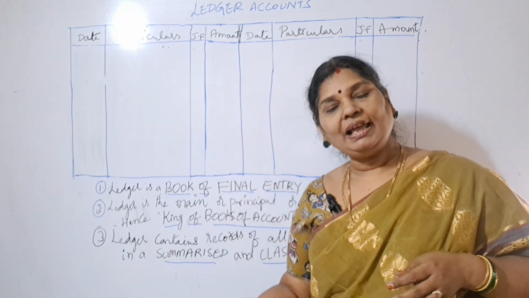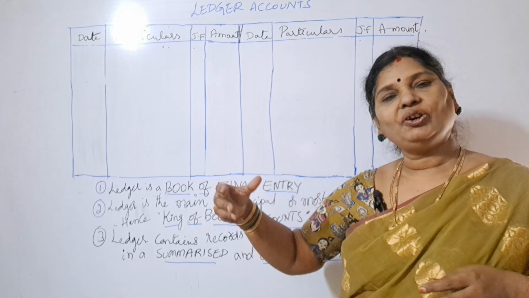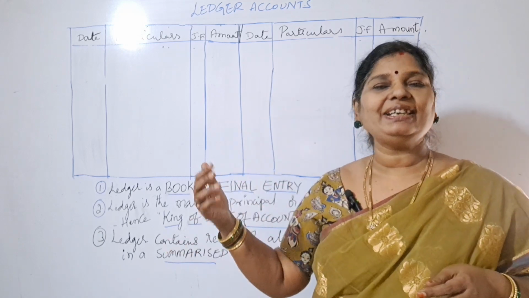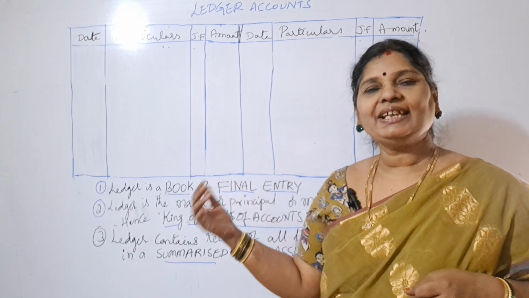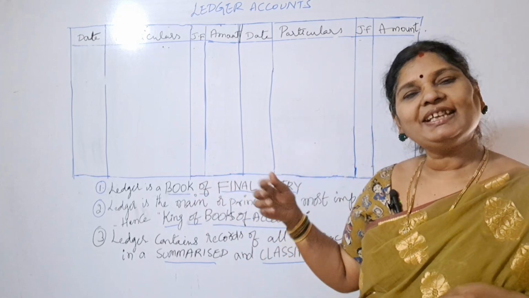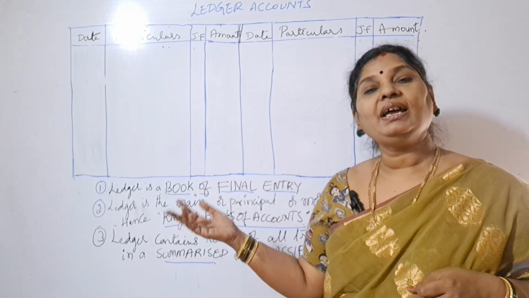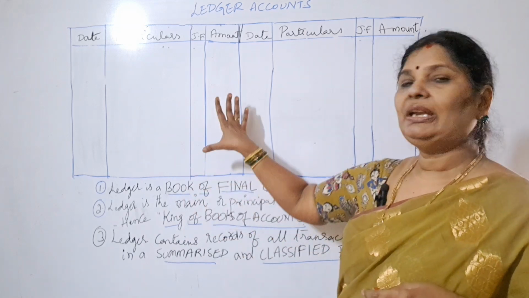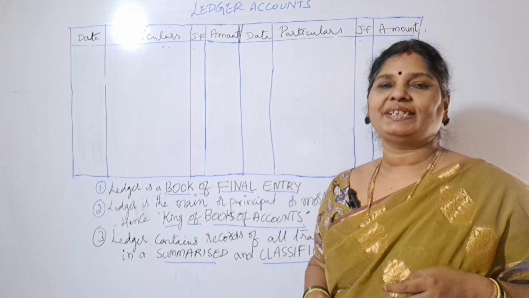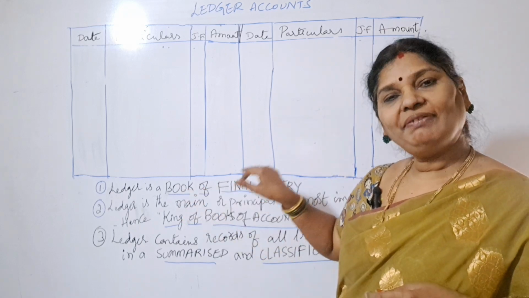So trial balance will help the company to prepare trading account, profit and loss account, and balance sheet. Then next, we'll make financial statement analysis. Next, we'll make interpretation. Next, we'll communicate to different parties, meaning our stakeholders, right? All this process can happen only when we can prepare ledger accounts, right? So ledger is a book of final entry.